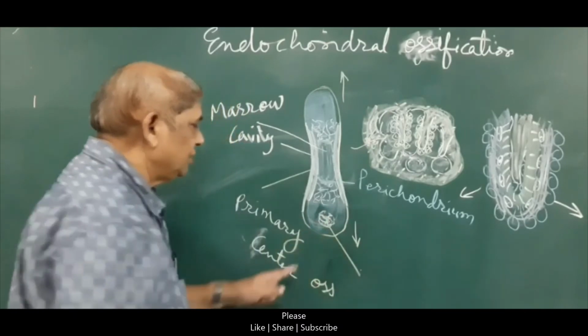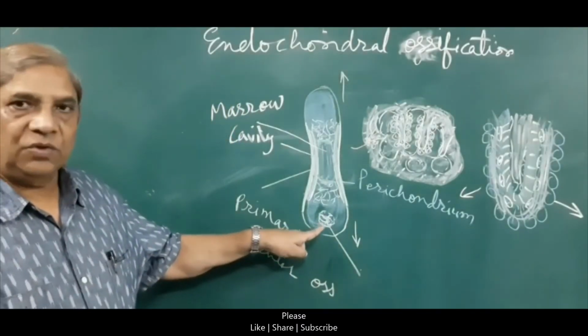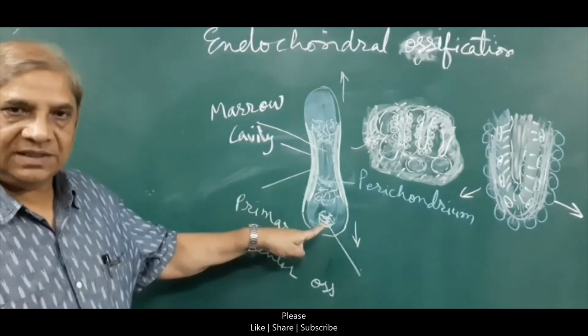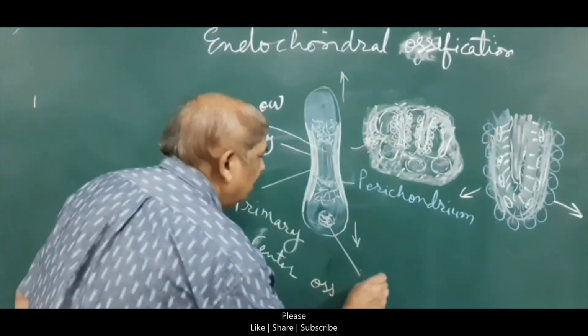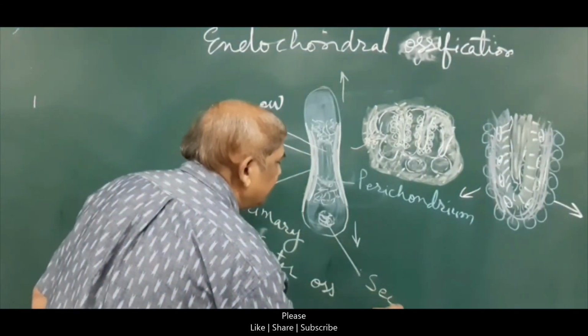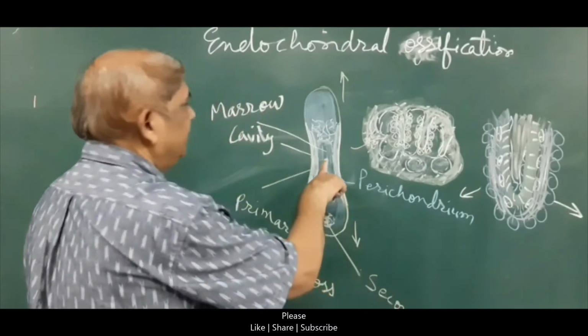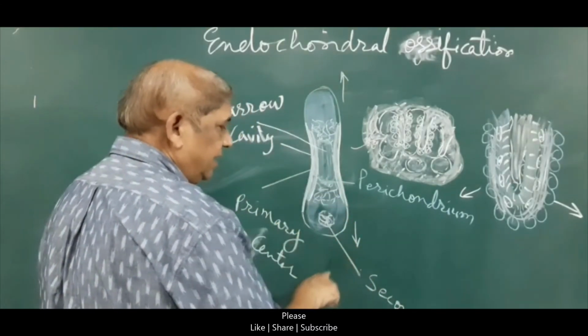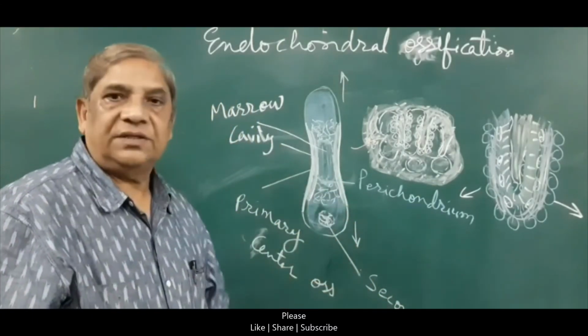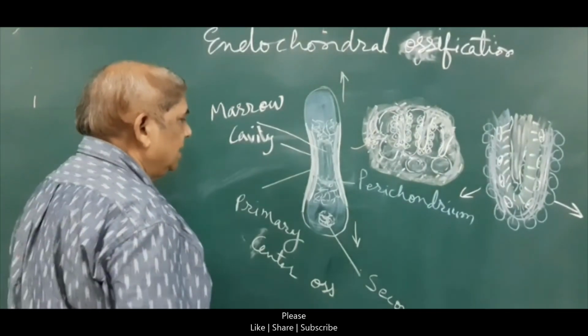Since it is a new center for formation of bone after replacement of the cartilage at the ends, this is called the secondary center of ossification. That was primary; now at the ends it is the secondary center of ossification.